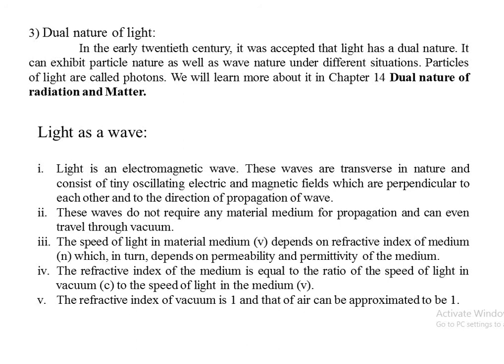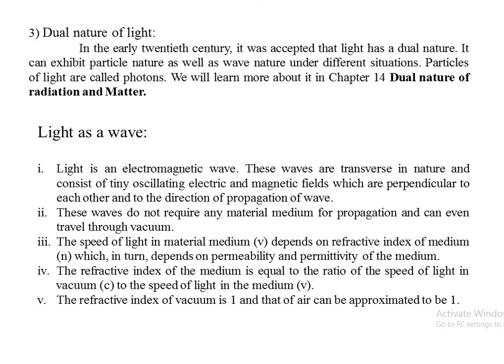The refractive index of the medium is equal to the ratio of speed of light in vacuum to the speed of light in the medium. Last year we studied this equation, that is n = c/v, where n stands for refractive index of the medium, c stands for speed of light in vacuum, and v stands for speed of light in the medium. n = c/v.